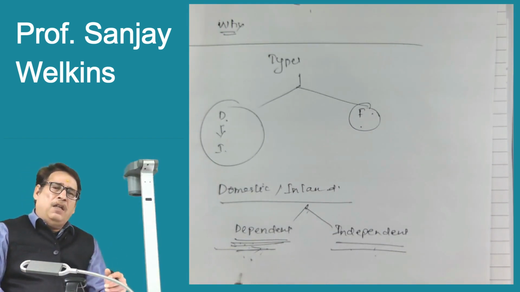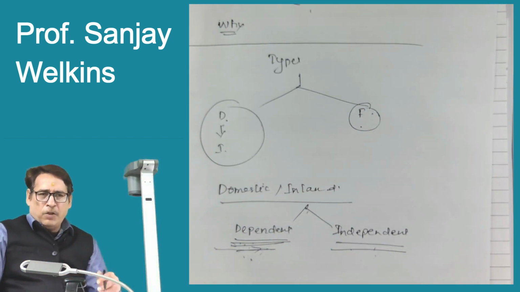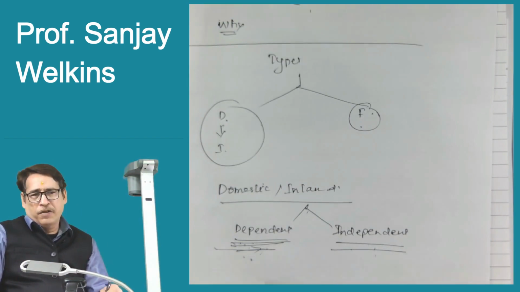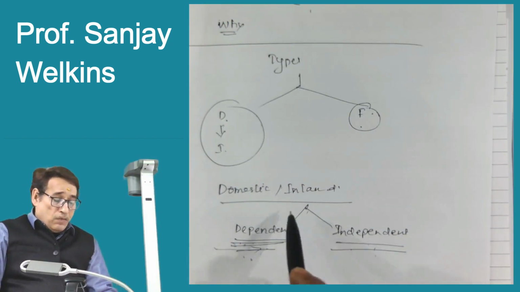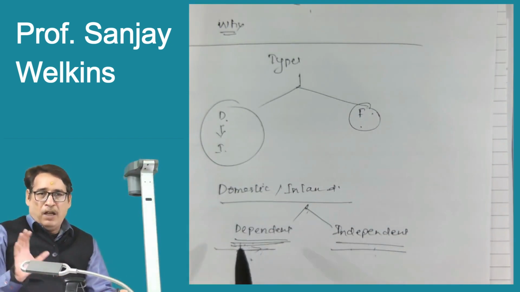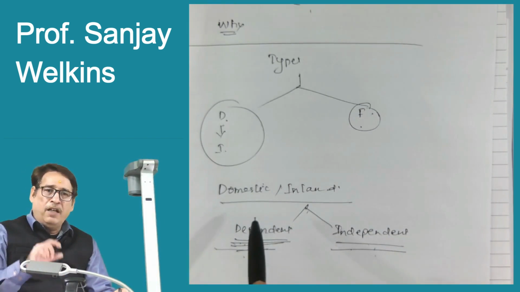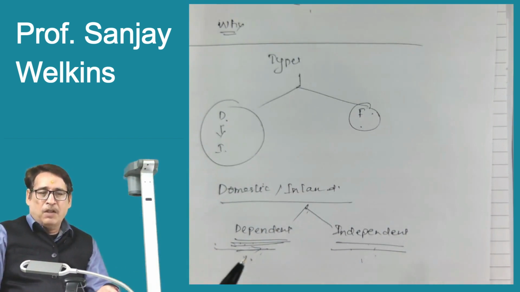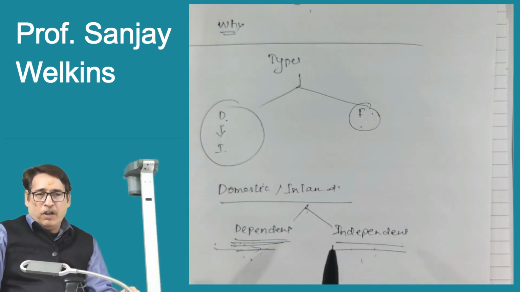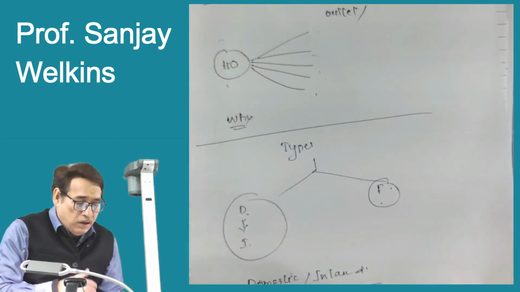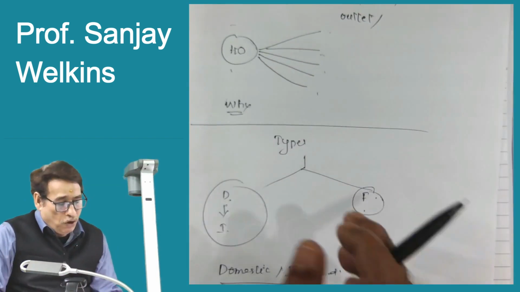That means they are fully, what we call, at liberty to take their own decisions with respect to sales, price, operations, product, etc. So they are given virtually a free hand, and they follow the double entry system to prepare their own accounts. So as far as dependent branches are concerned, the major thing you need to keep in your mind is that under dependent branches, the branch is not going to prepare any account. The entire accounting will be done by the head office. Whereas we will see later on that as far as independent branches are concerned, here the branch will prepare their own account, correct?